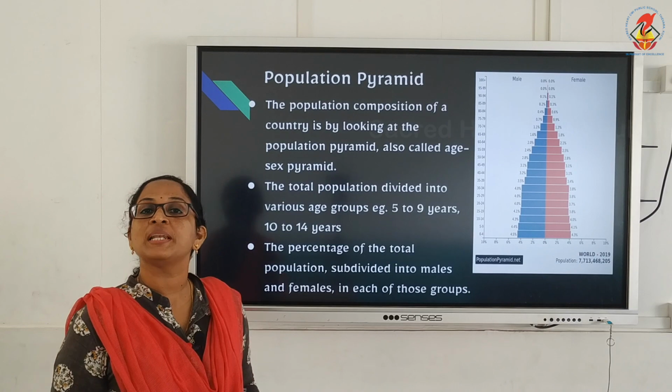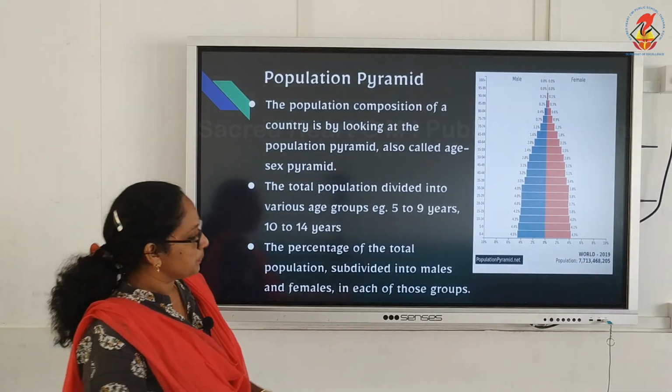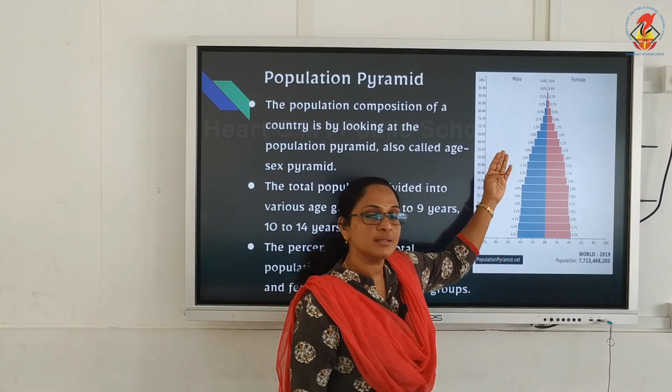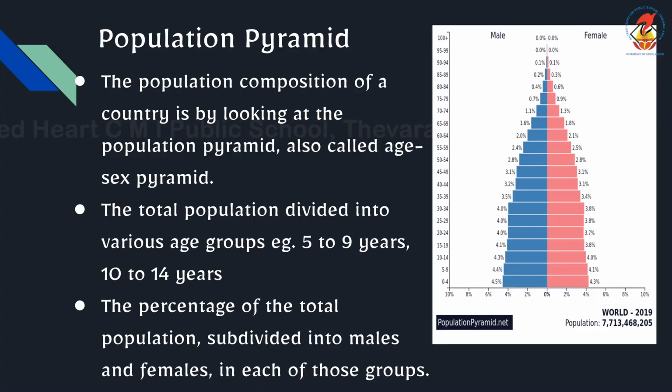Now coming to population pyramid, children. You can see the population pyramid here. It's the world's population pyramid, children. Coming to the meaning: the population pyramid shows the population composition of a country.